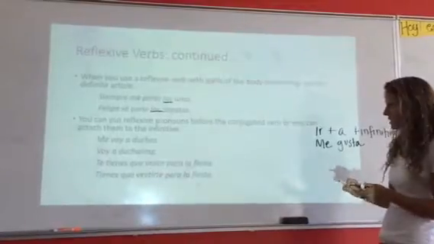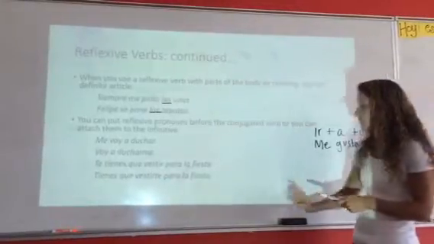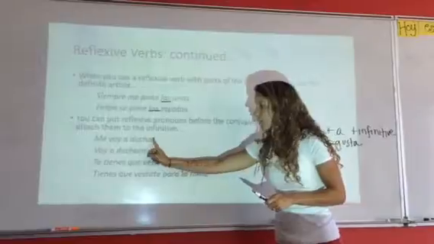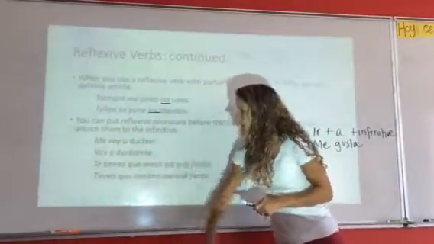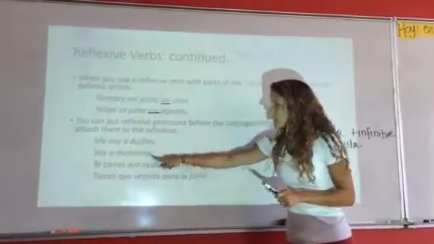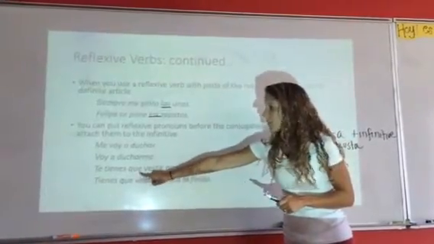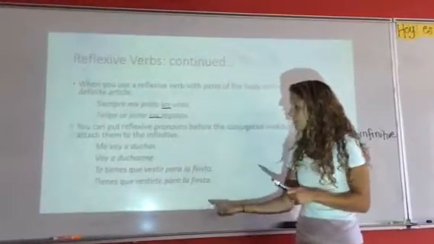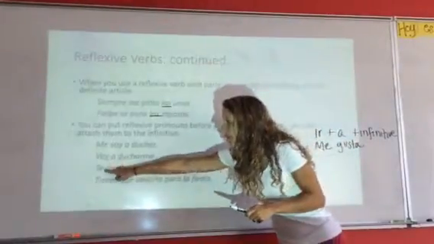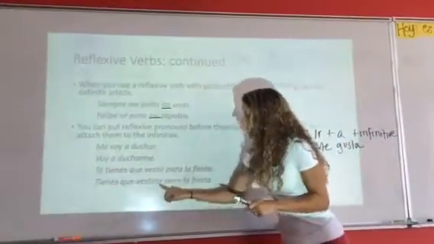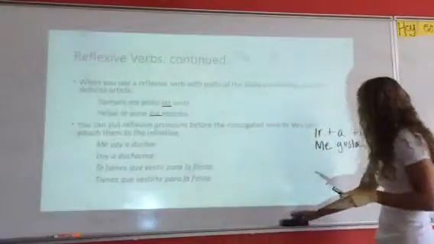We have some options, all right? We can either put that reflexive pronoun all the way in front of the conjugated verb, or we can leave it attached at the end. All right, tener que is another good example. When we want to conjugate it, we can put that all the way in front of the conjugated verb, or we can attach it at the end.